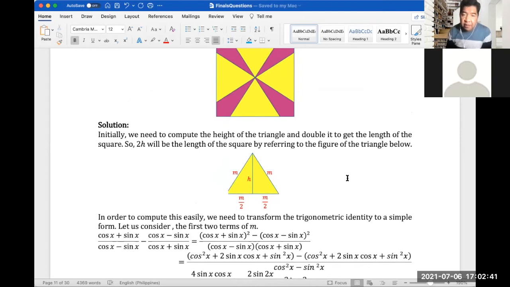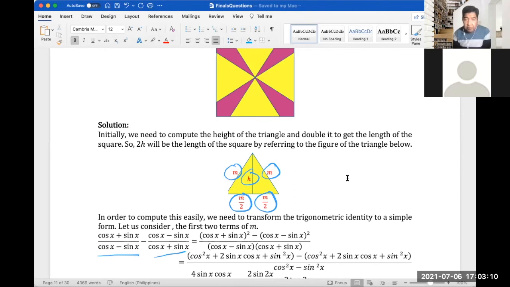For one of the equilateral triangles, this would be your h, the side would be m, and of course if you divide it by 2, m over 2, right? In order to compute this easily, we need to transform the trigonometric expression to a simple form. So let us consider the first two terms of m, which is one positive and one negative.